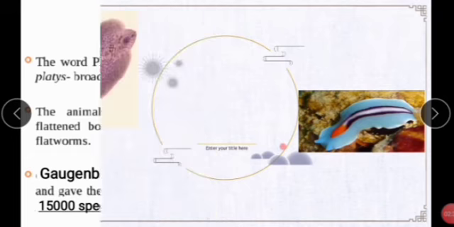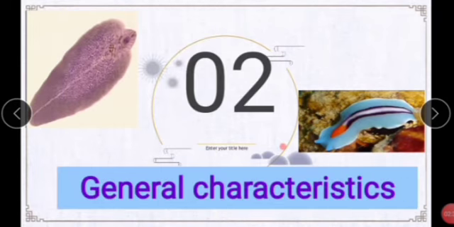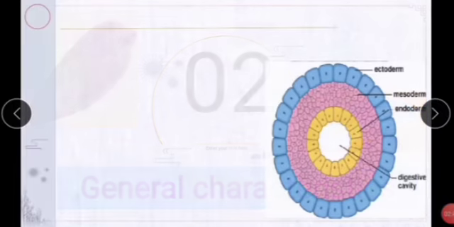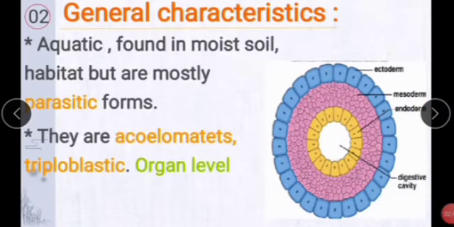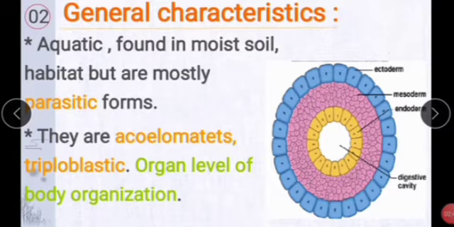Next we go to the second topic, that is general characteristics. First one, aquatic, found in moist soil habitat, but mostly parasitic forms.